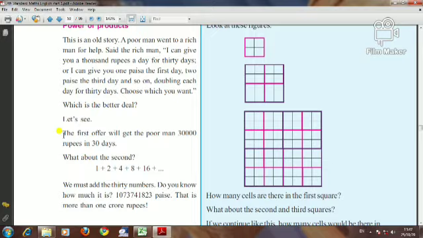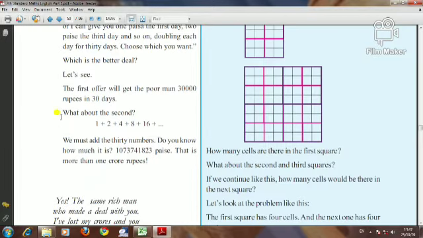Let's see. The first offer will give the poor man 30,000 rupees for 30 days. Then what about the second deal? 1 paise plus 2 plus 4 plus 8 plus 16 plus, and so on.